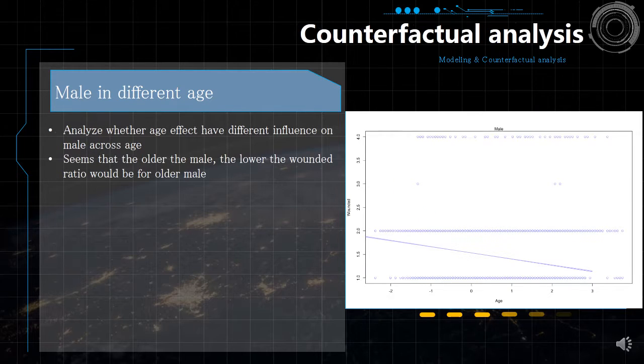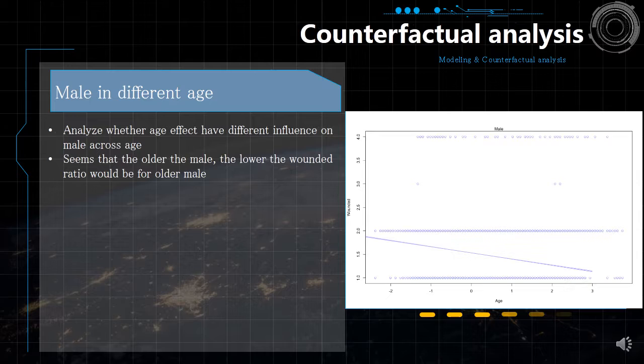Now, in this chart, we want to focus on male, to see whether the male effect has changed across age. So on the right-hand side, we can see that it seems that the older the male, the lower the wounding ratio would be. So this could tell us that maybe it was because young guys could drive faster, and because of lack of experience, they easily get higher wounding ratio. And for the older male, they are experienced, so they have lower wounding ratio, which is consistent with our